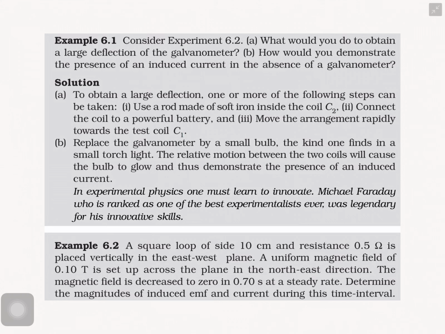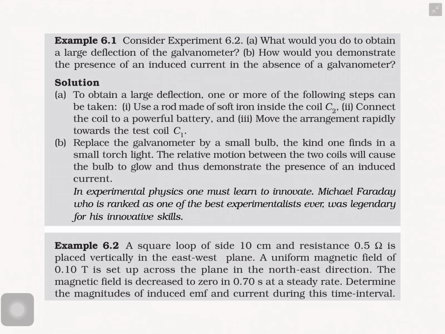See the answer. There are 3 steps. One, use a rod made of soft iron inside the coil. Second, connect the coil to a powerful battery, so that the current flowing through the coil C2 increases.